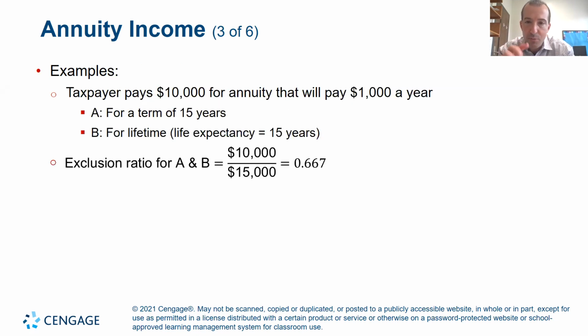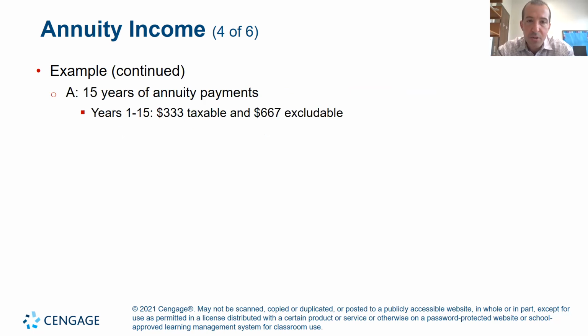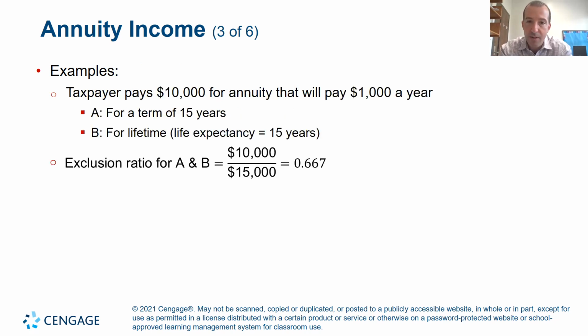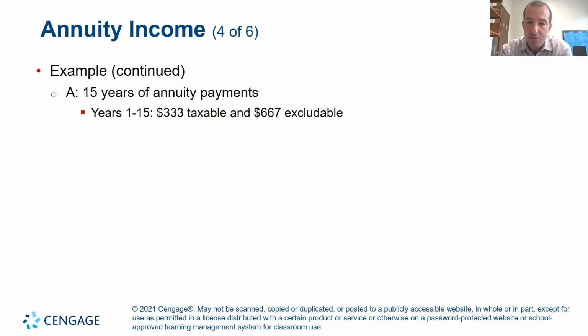Because of that, when you receive the $1,000 a year for the next 15 years, you get to exclude $667 as income, because that fell under the annuity exclusion ratio. So when you receive the $1,000 every year, you exclude $667. When it comes to gross income, you're only going to include $333.